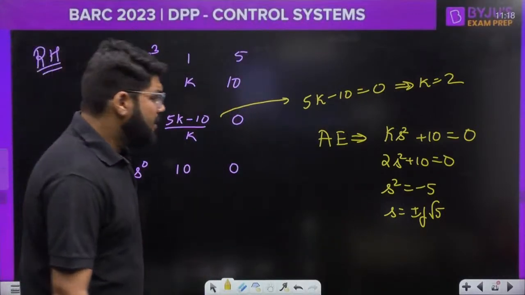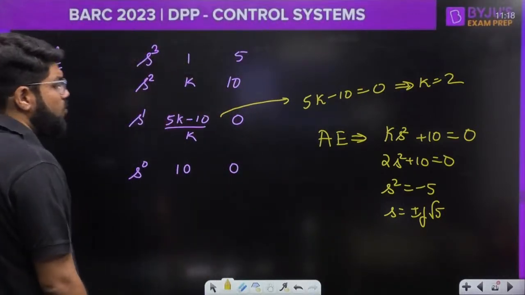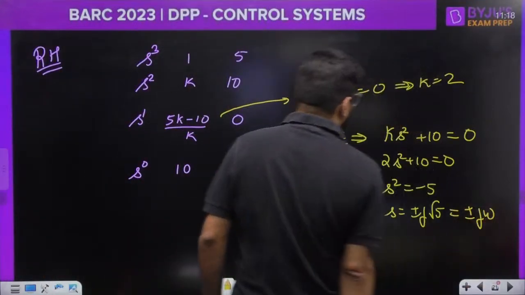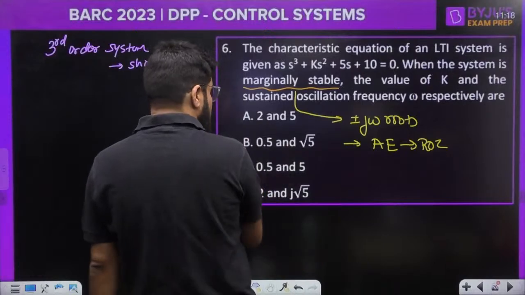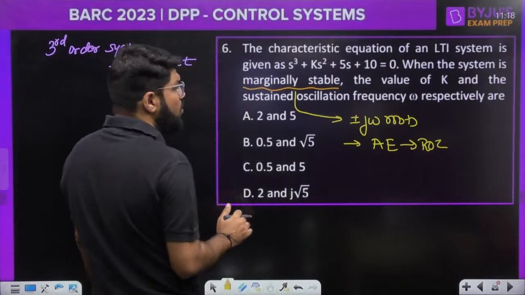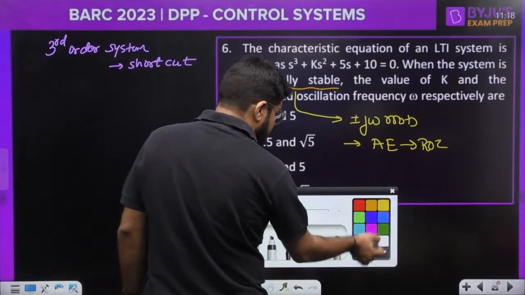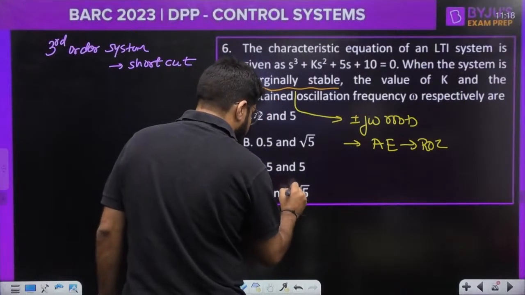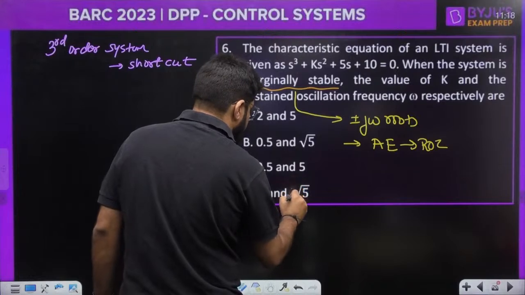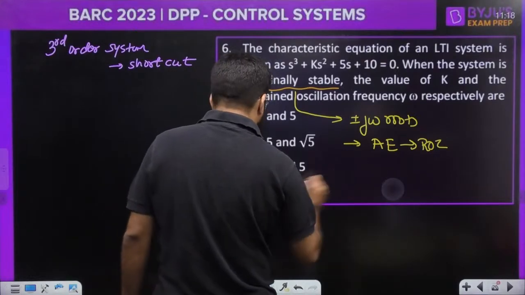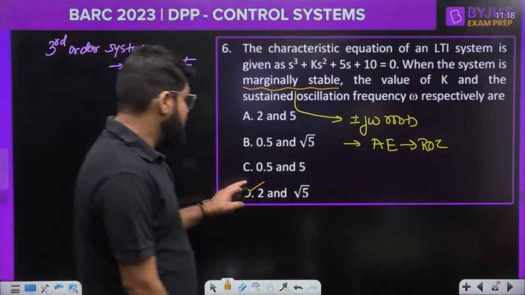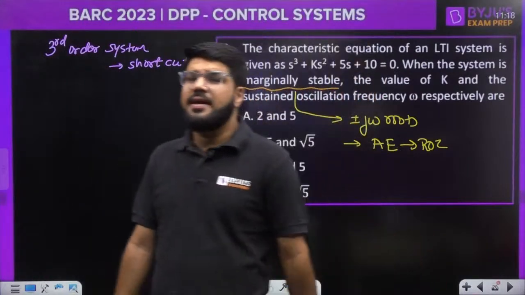All right, s is equal to plus minus j root 5, and that you can compare with plus minus j omega. Omega is root 5, so this occurs for k equal to 2 and omega equal to root 5. Oh, ye j nahi hona chahiye, that's a typo error. The frequency na, so it is root 5. K is equal to 2 and root 5. Clear, everybody? Okay, let's make it as d. K is equal to 2 and root 5 is the correct answer.